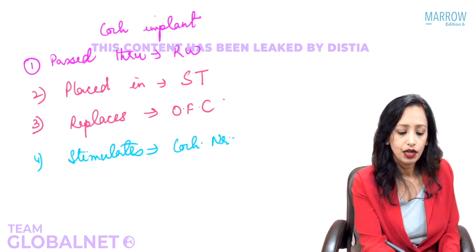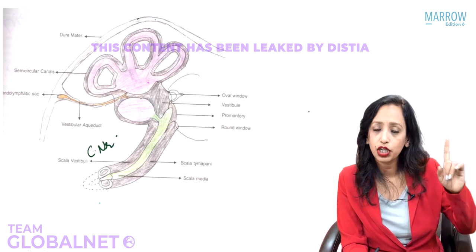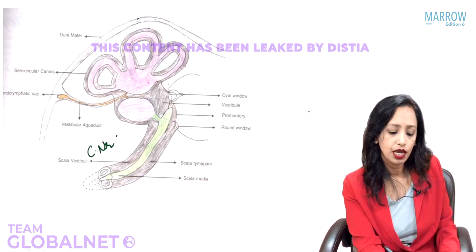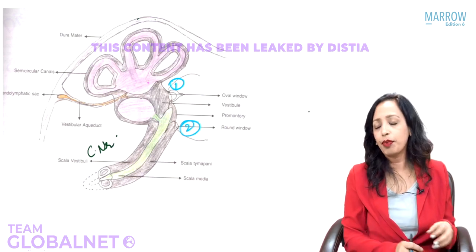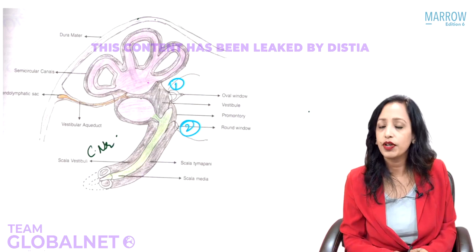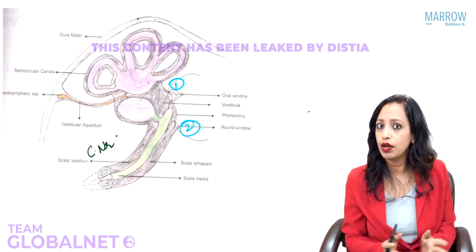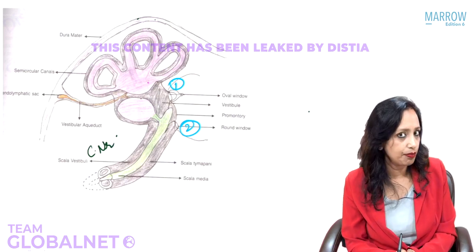Okay, so now do you know everything about the connections between the middle ear and inner ear? Is that very clear? Quickly I will repeat for you. How many connections do we have between the middle ear and inner ear? Yes, the oval window, and second is the round window. If I pass something through the oval window into the inner ear, where will it reach? Vestibule. Vestibule is around utricle and saccule. If I am passing something through the round window, where will it reach? Yes, scala tympani. Very good.